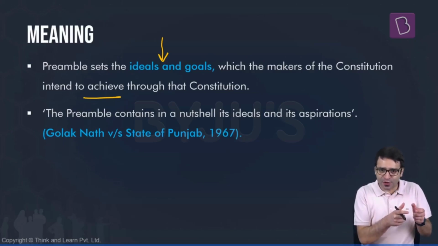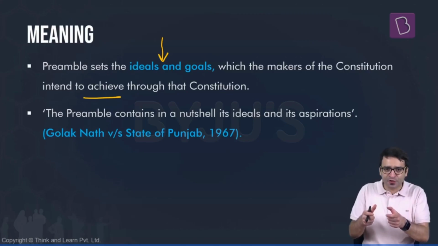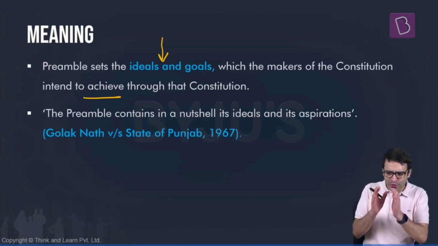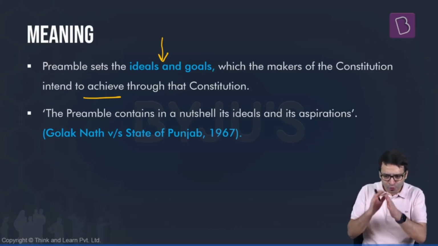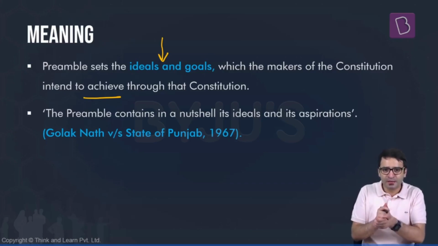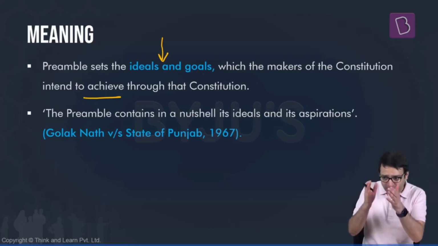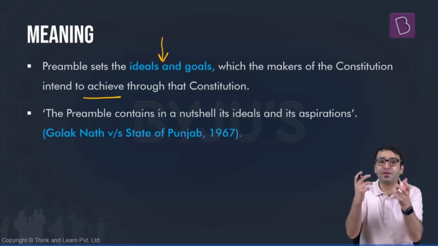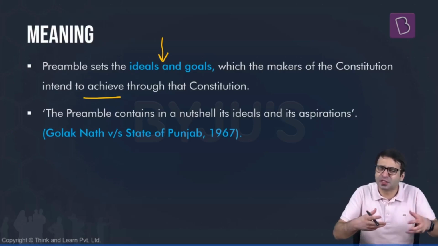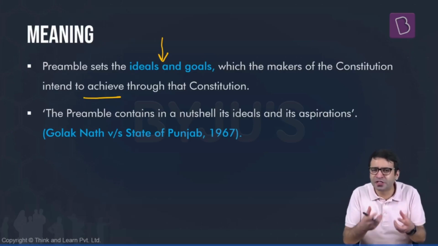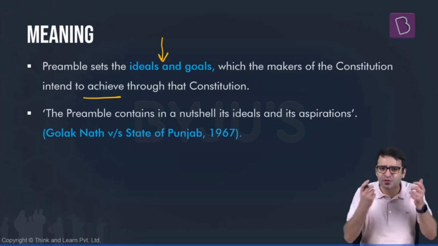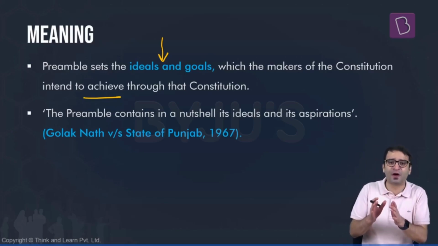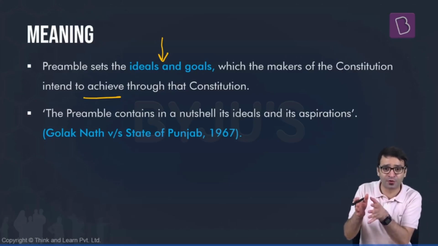So the makers of our Constitution, those who were part of the Constituent Assembly, wanted to ensure democracy and rule of law. They wanted to provide fundamental rights. They wanted to provide economic justice. They wanted to provide liberty. All these are goals. All these are ideals. We should establish a welfare state, a state which exists for everybody, a state which exists for the weaker, downtrodden sections of society. This is the ideal of our Constitution. This is the goal of our Constitution.